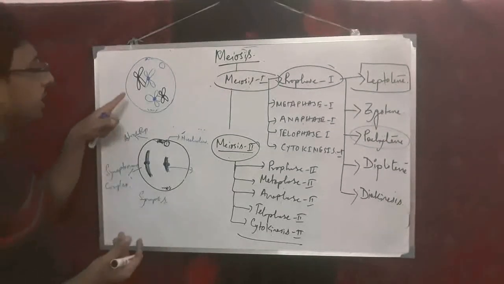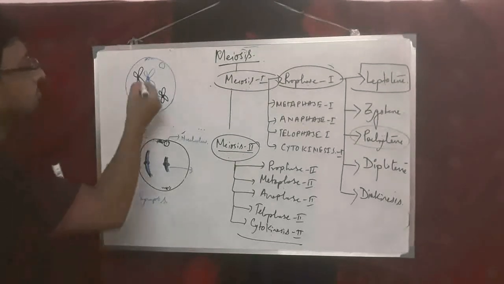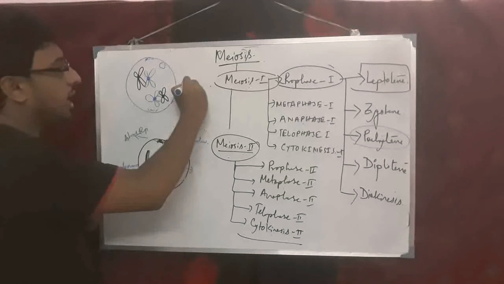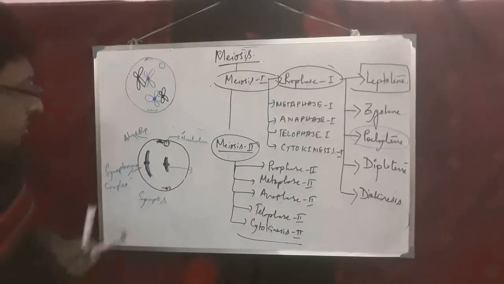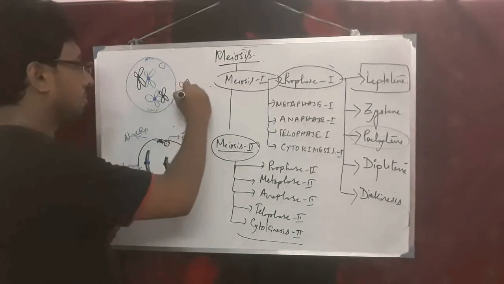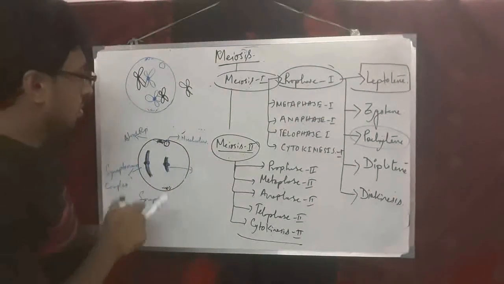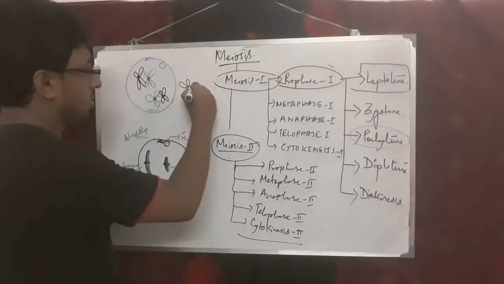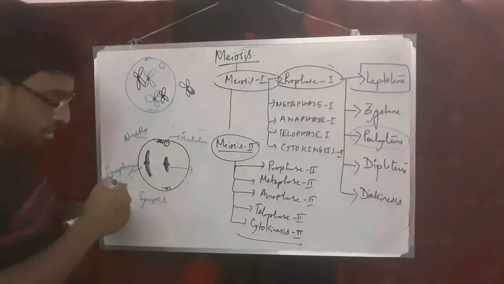Means if they exchange, the black color chromosome which I have drawn here, after the end of the crossing over, it will look like that. Look at the structure here.